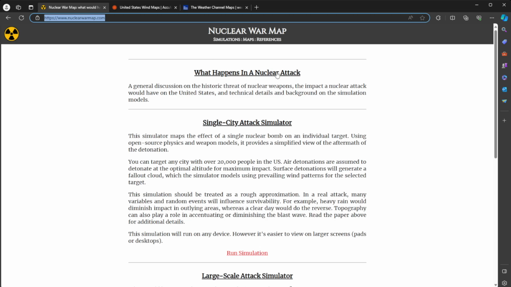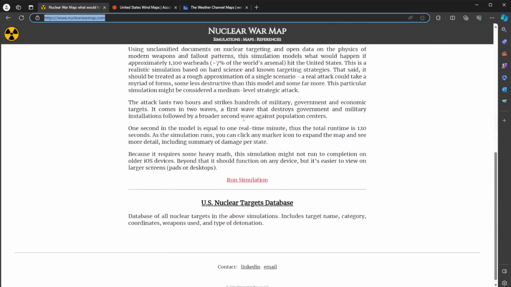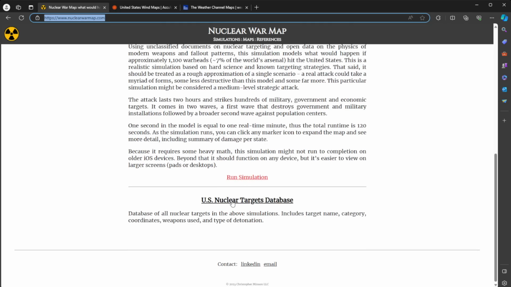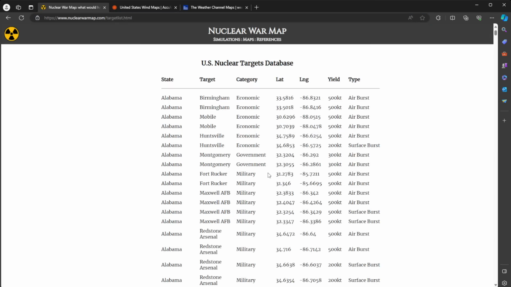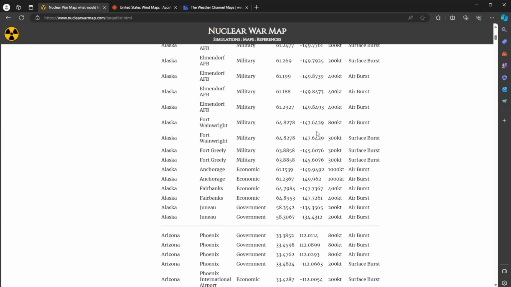First off, it talks about what happens in a nuclear attack. Great. We'll go through a quick attack simulation for a single city, as well as an attack simulation for a large-scale attack. And then probably one of the most important things is this database here. Let me click this real quick. This is some of the references they have and goes through state by state, showing where a lot of the military complexes are, and is it going to probably be a surface burst, what size kiloton device it's going to be, or an air burst, etc.